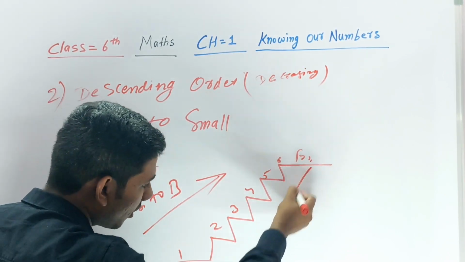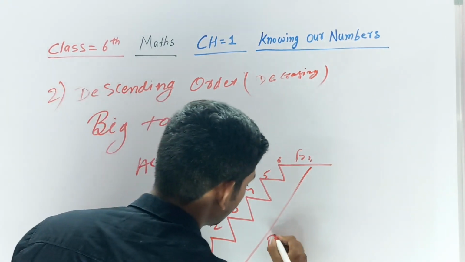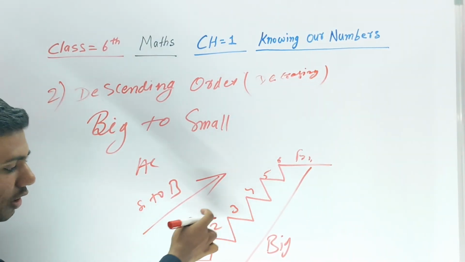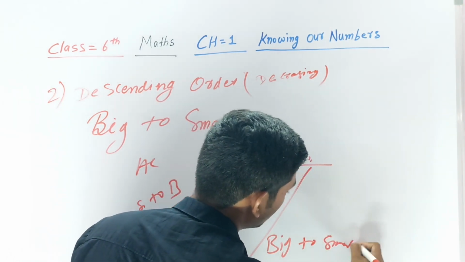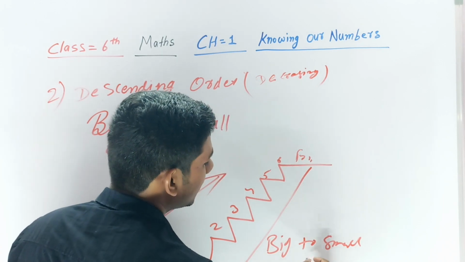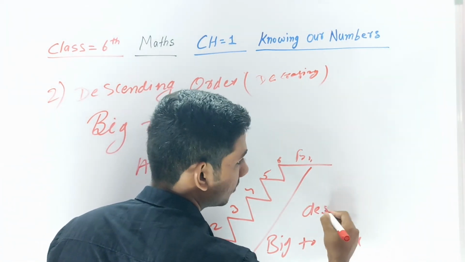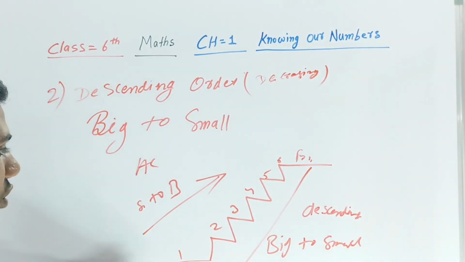But when you come from there, greater to smaller, big to small, first 6, then 5, then 4, then 3, then 2, then 1. You are coming from a big number to a small number. That is called descending order.